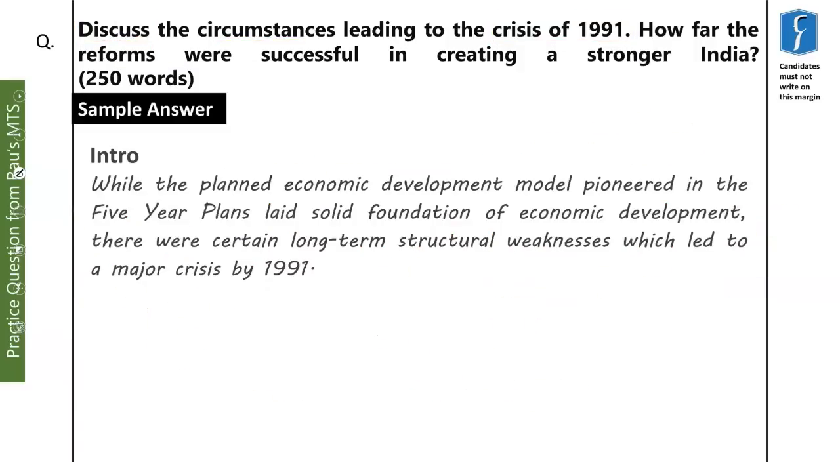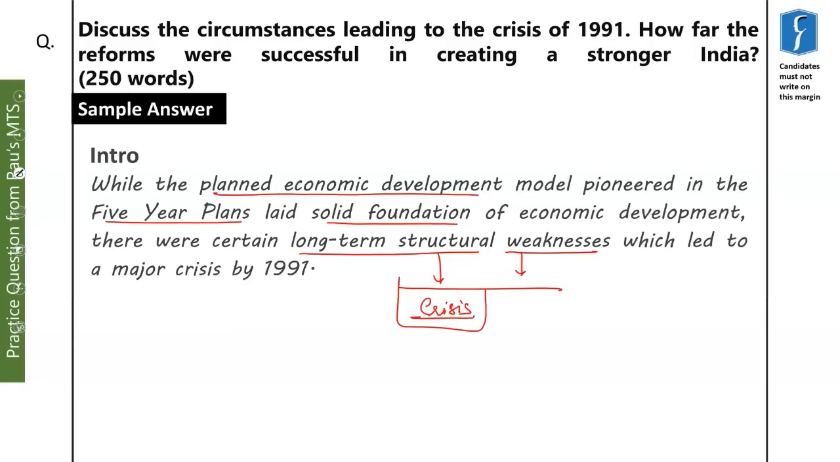In the introduction of this sample answer, we have mentioned that we had a solid foundation, but still we had to face this type of economic crisis. This crisis was because of long-term structural weaknesses, as we have seen a few minutes back, that these structural weaknesses were the main cause of this crisis. So here ends our first part of the question.